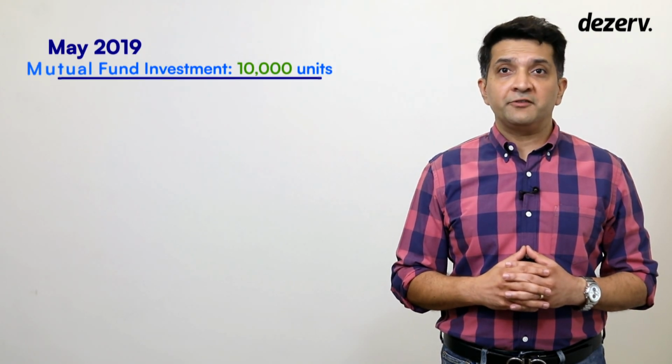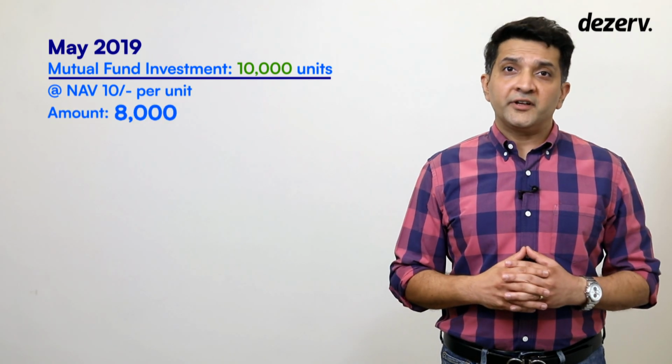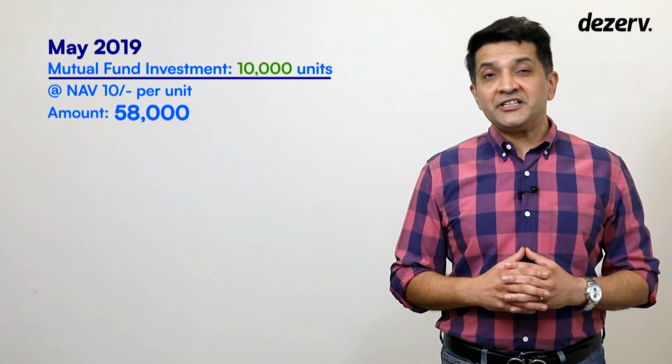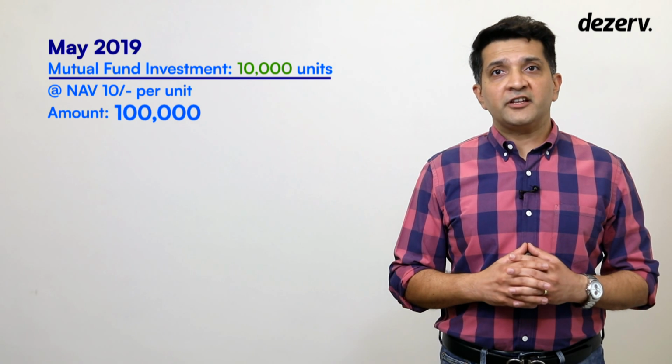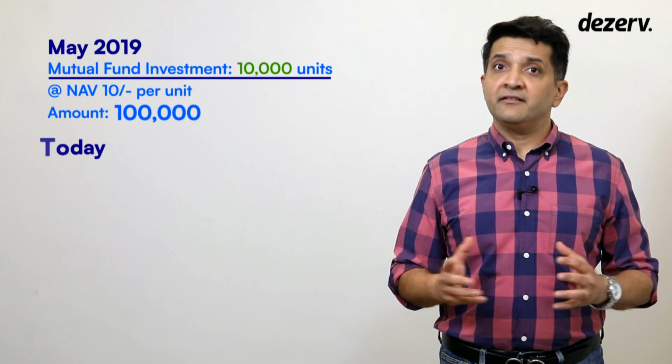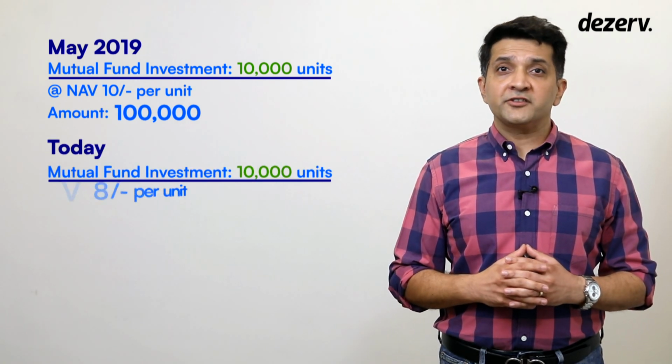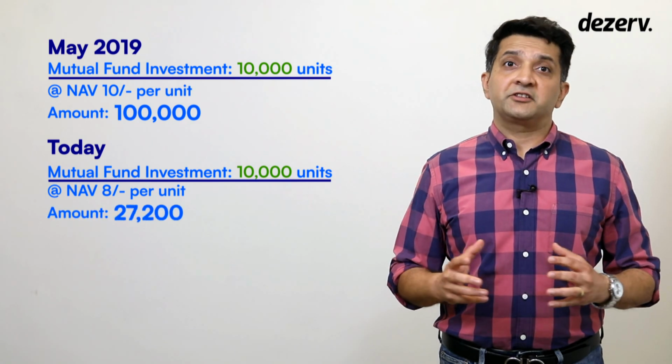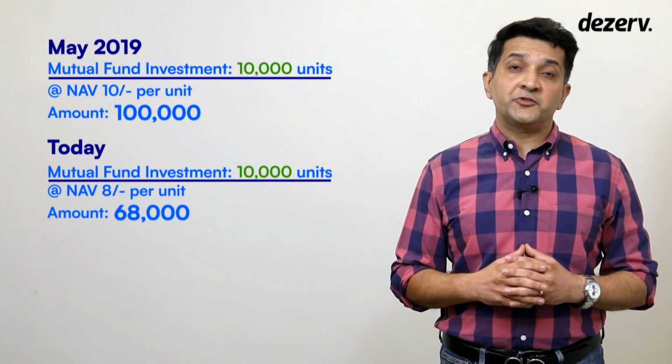Now coming to the main part of this video, how do you take advantage of losses made to reduce your tax liability? Let us understand this with an example. Let us say Mrs. Y has an investment in 10,000 units of an equity mutual fund invested at Rs 10 per unit sometime in May 2019. Thus, her total investment is Rs 1 lakh. Today, the NAV or cost of this fund is Rs 8 per unit. Thus, the value of her investment is now 80,000 rupees.